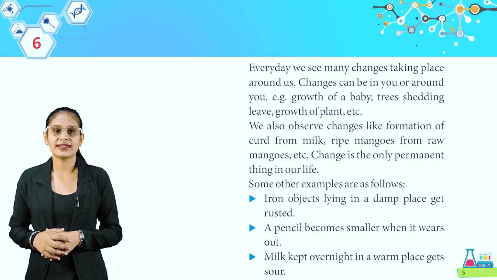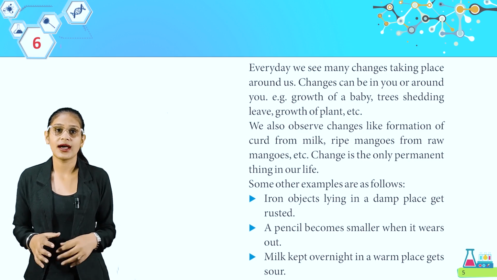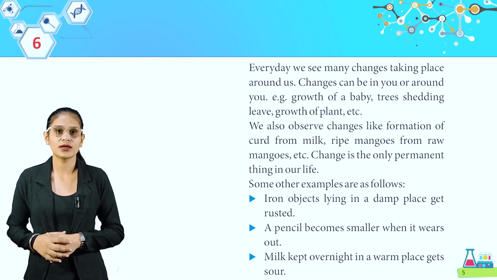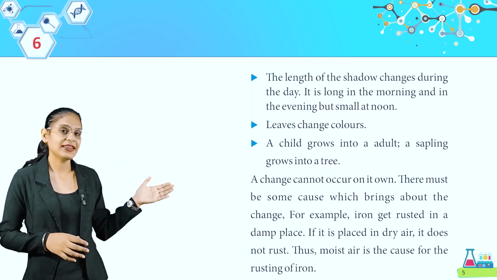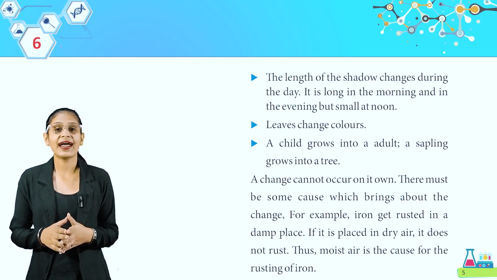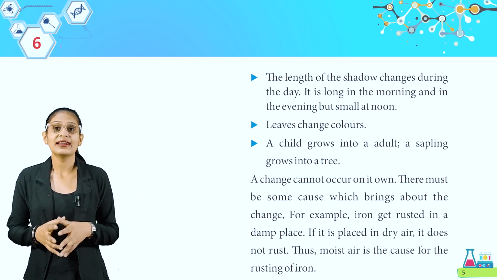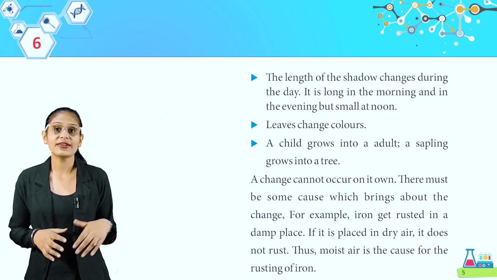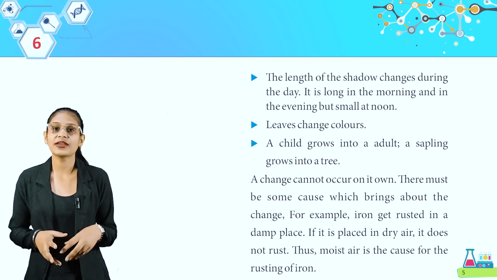Iron objects lying in a damp place get rusted. A pencil becomes smaller when it wears out. Milk kept overnight in a warm place gets sour. The length of the shadow changes during the day. It is long in the morning and in the evening but small at noon. Leaves change color. A child grows into an adult. A sapling grows into a tree.